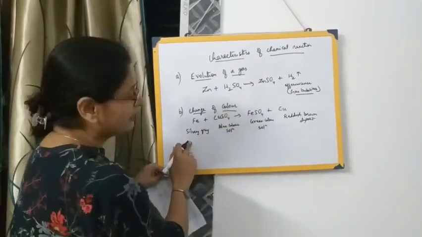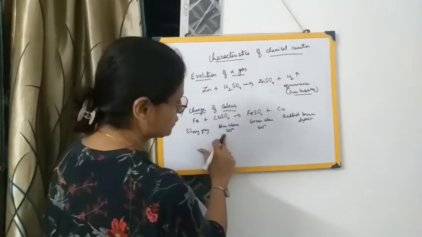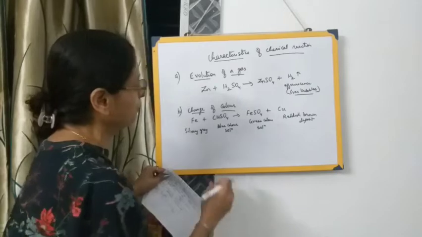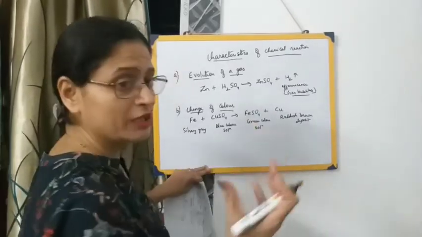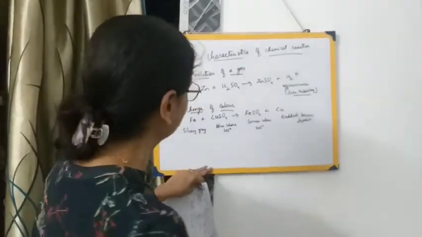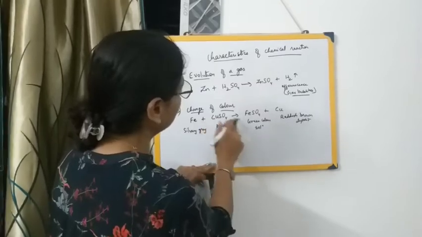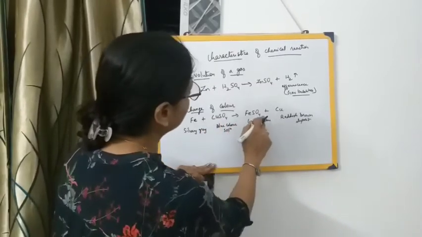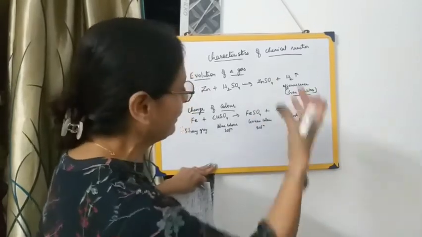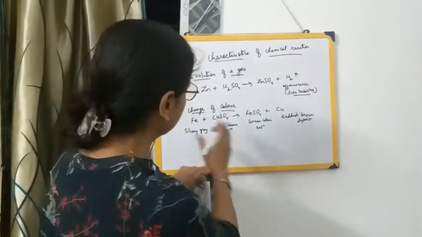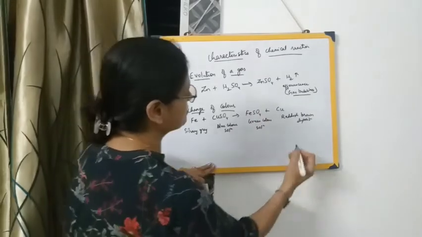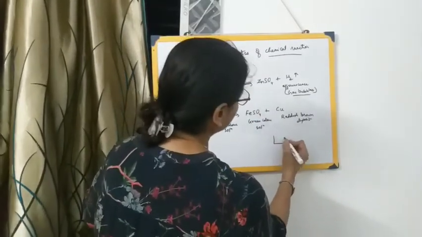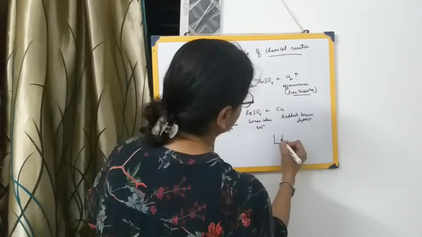So look here, there is a change of color, isn't it? Iron which is silvery grey in color, copper sulfate which is blue colored. When you make it, it's actually blue colored crystals, and when you make a solution, it will be blue colored. Now when both of them are reacting, it is neither silvery grey nor blue, but you are getting a green colored solution. That is, you take a beaker containing copper sulfate solution.